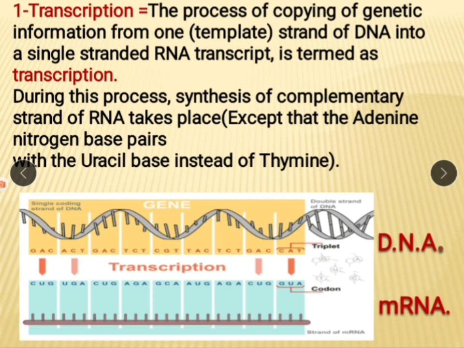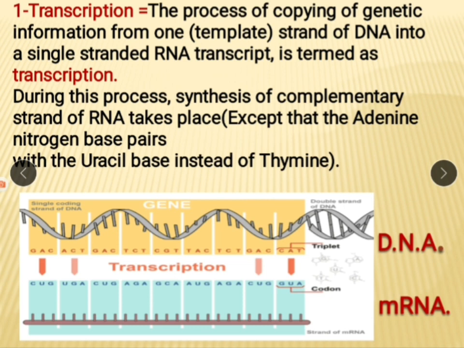Transcription. Let's see the definition. The process of copying genetic information from one strand of DNA into a single strand RNA transcript is termed transcription. This is one strand of DNA, and from this one strand of DNA, mRNA is produced.